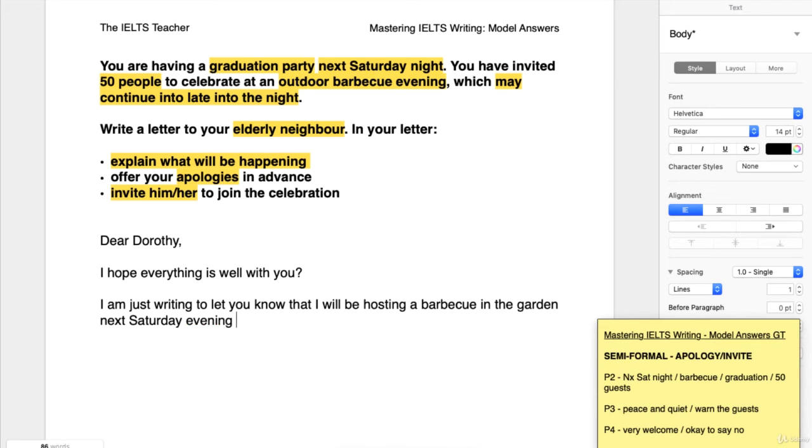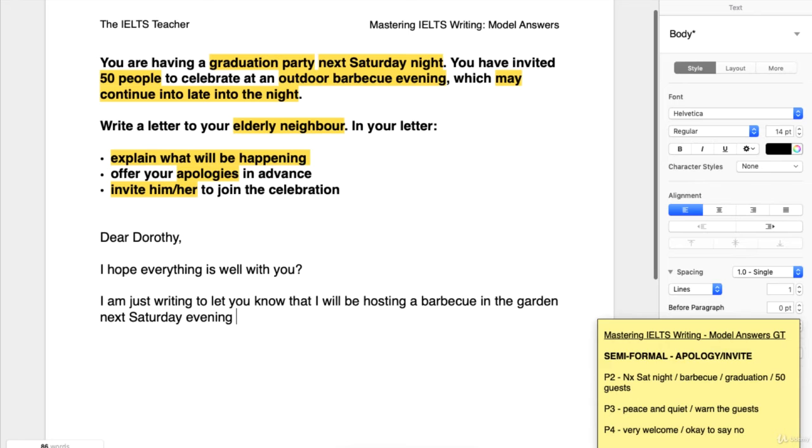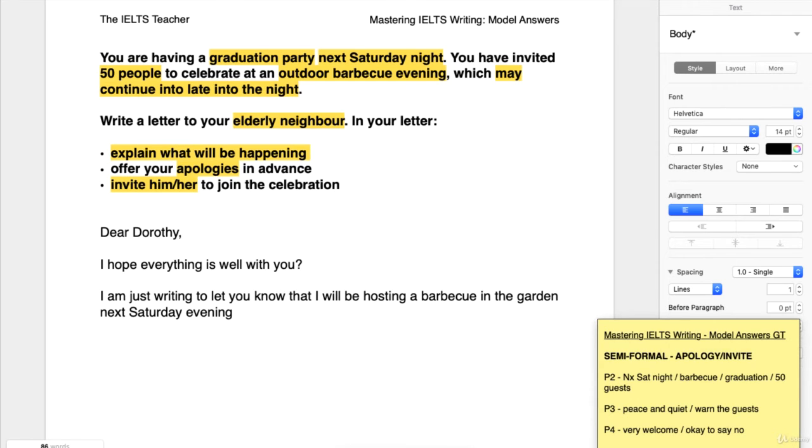We're going to start by saying evening. I know we have night here. We do also have evening. But if we say evening to begin with, it sounds like it might not be going on for too long. I know later we're going to say that it might do, but yeah, this is less alarming, let's say. So next Saturday evening to celebrate my graduation.